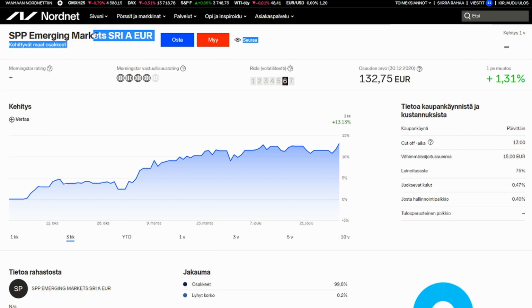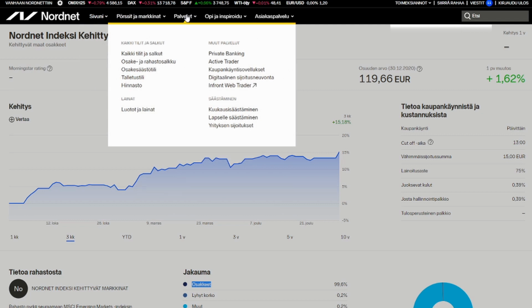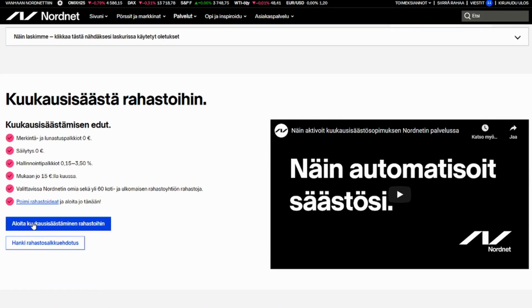Now you have to remember the name of the fund, or at least part of the name, to do the next step. If you want, you can buy it instantly here. Here is Osta, which means buy. So you can buy it directly from here. But if you want to go on to the next step and automate it, this is how you do that. You go to Palvelut, which is services. Go to Kuukausisäästäminen, which is monthly savings. Scroll down a little bit. Aloita kuukausisäästäminen rahastoihin, so begin monthly saving into funds.